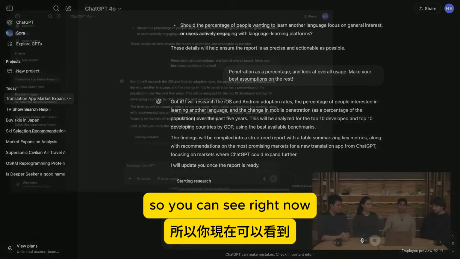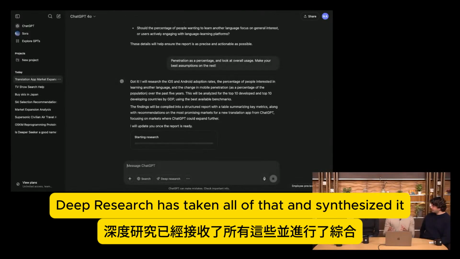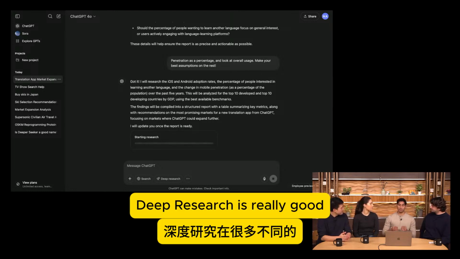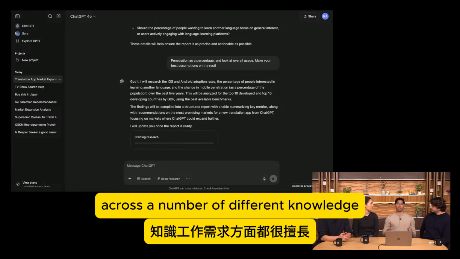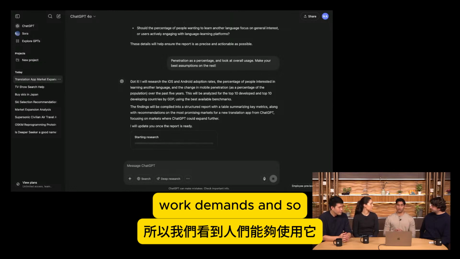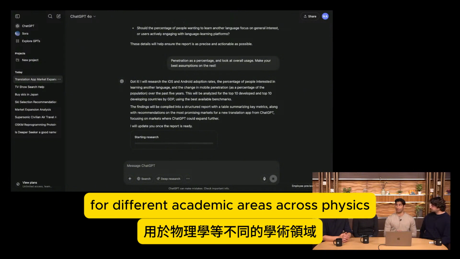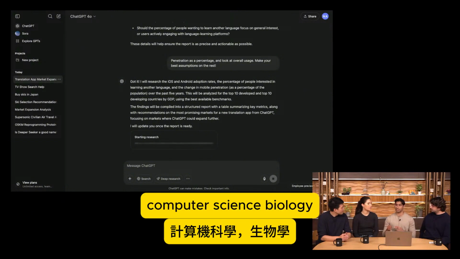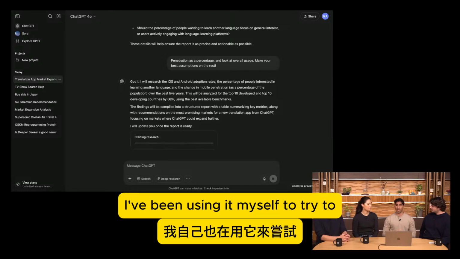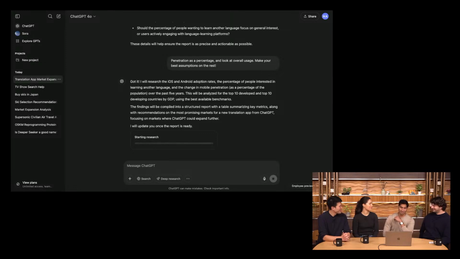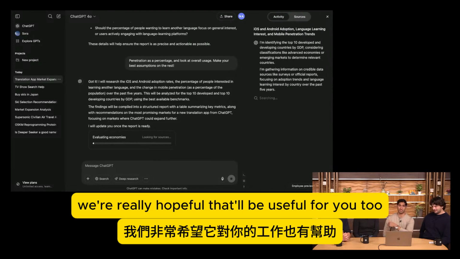So you can see right now, Deep Research has taken all of that and synthesized it and started kicking off its own research process. Deep Research is really good across a number of different knowledge work domains. And so we've seen folks being able to use it for market research, for different academic areas across physics, computer science, biology. I've been using it myself to try to PM a little bit on the side. And we're really hopeful that it'll be useful for you too at work.